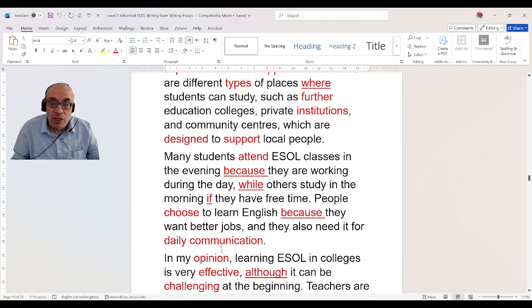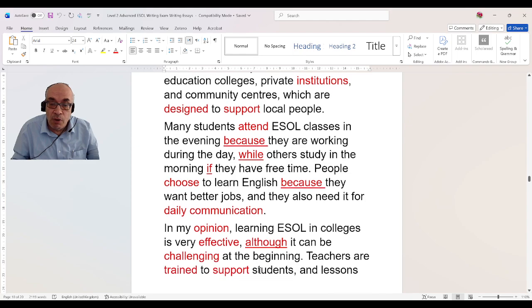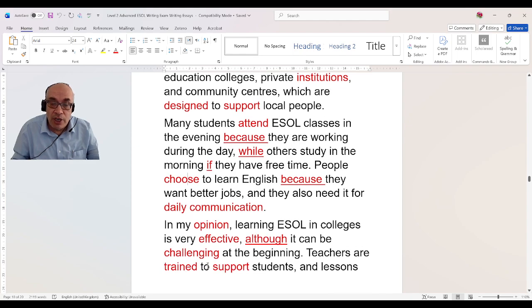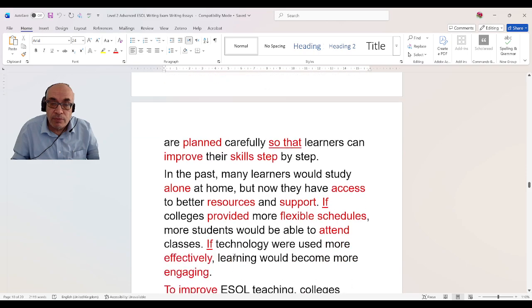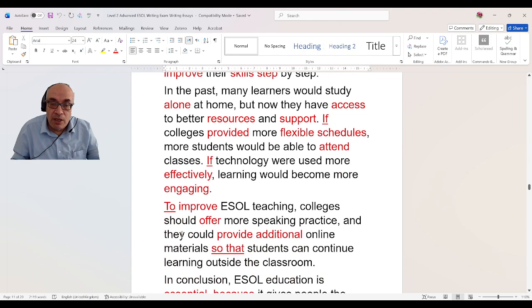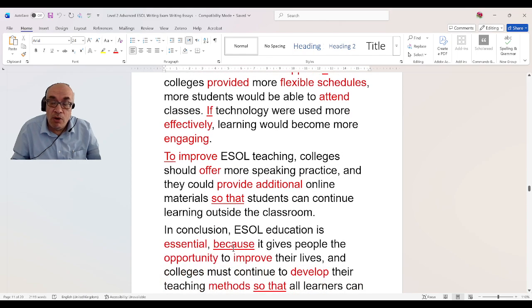Daily communication, opinion, effective, although, challenging, trained, support, planned, so that, improve, skills, step, alone, access, resources, support, if, provided, flexible, schedules, attend, if, effectively, engaging, to improve, offer, provide, additional, so that. All these words are level 2 words.